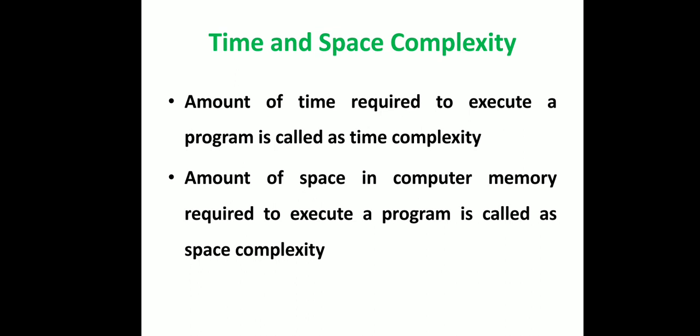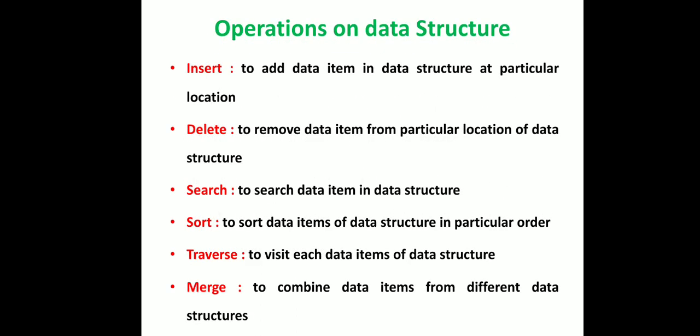So less time required means the best algorithm or best program. And the amount of space in computer memory required to execute a program is called space complexity. How many variables you declare, on that space complexity depends. If there are fewer variables, then less space is required.